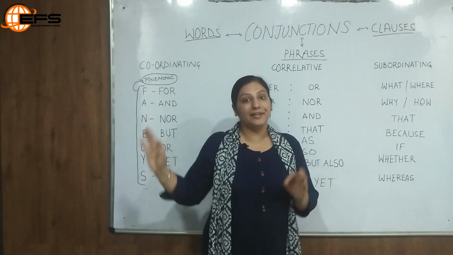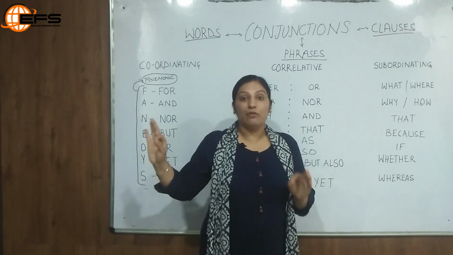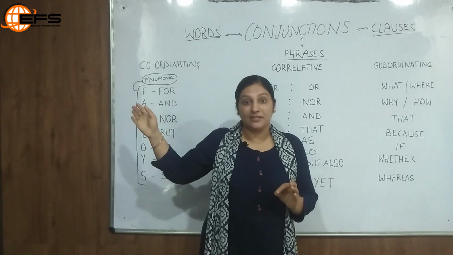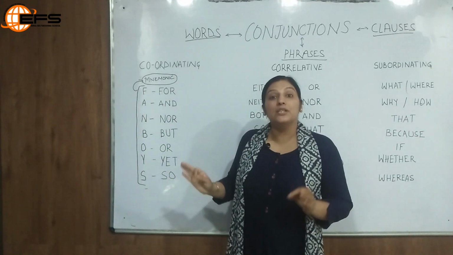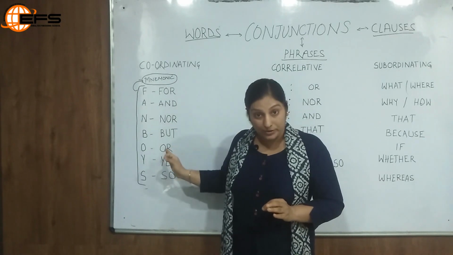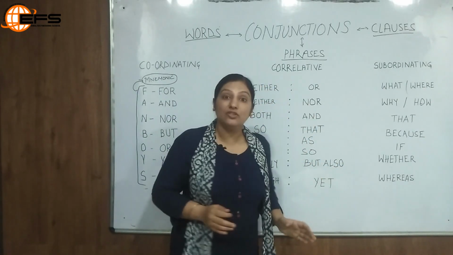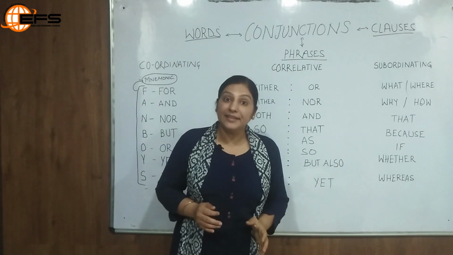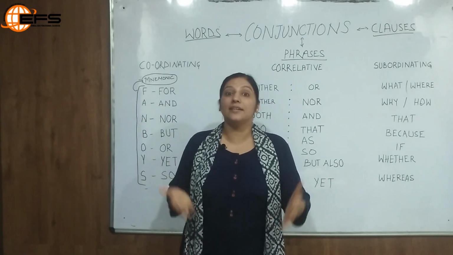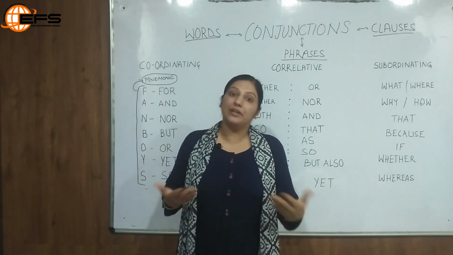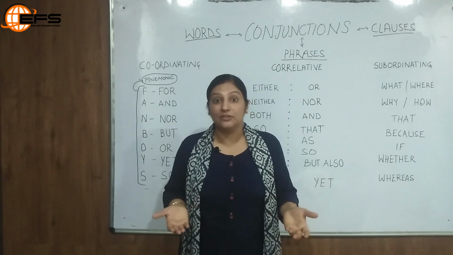If we have a coordinating conjunction in place, I have already discussed the mnemonic FANBOYS, we say the sentence is compound. And if we have correlative conjunctions or subordinating conjunctions in place, we can say the sentence is complex. So this is how we define the types of sentences also.